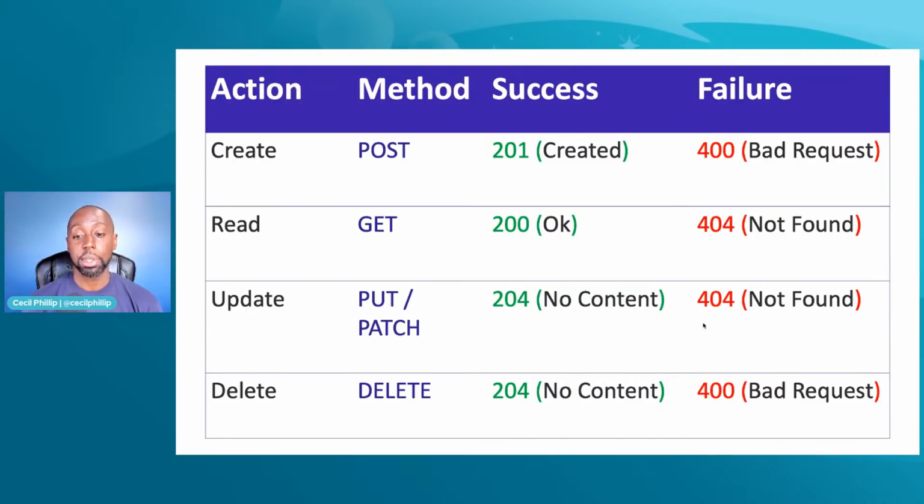If I wanted to update something, I could update it and say, well, there's no content to return, but it was successful, so return a 204. Or, maybe you told me to update something that didn't exist and I couldn't find it, so I returned a 404, right? Again, these response codes let us know what exactly happened as we were sending these messages back and forth.